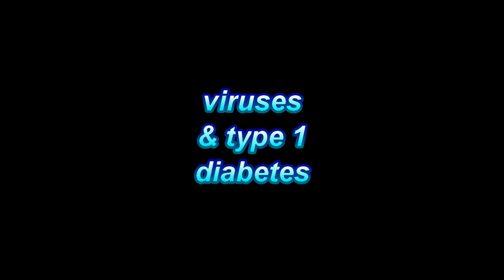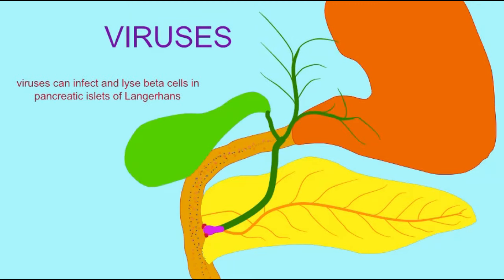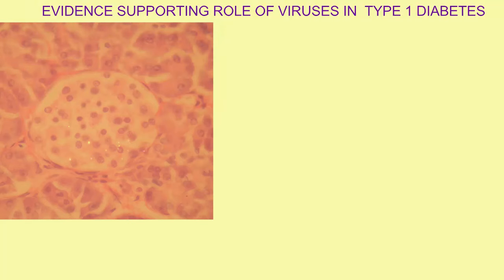In addition to many genes known which play a role in type 1 diabetes, there are also a number of environmental factors which are thought to contribute, such as viruses. It is known that a number of viruses can infect and lyse the beta cells of the pancreas, which produce insulin, including a number of enteroviruses, such as the Coxsackie virus, and the mumps and rubella viruses.